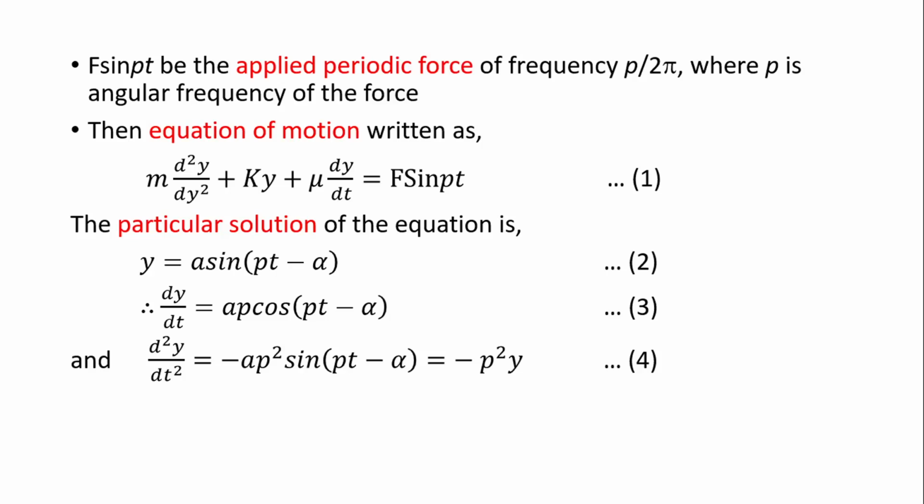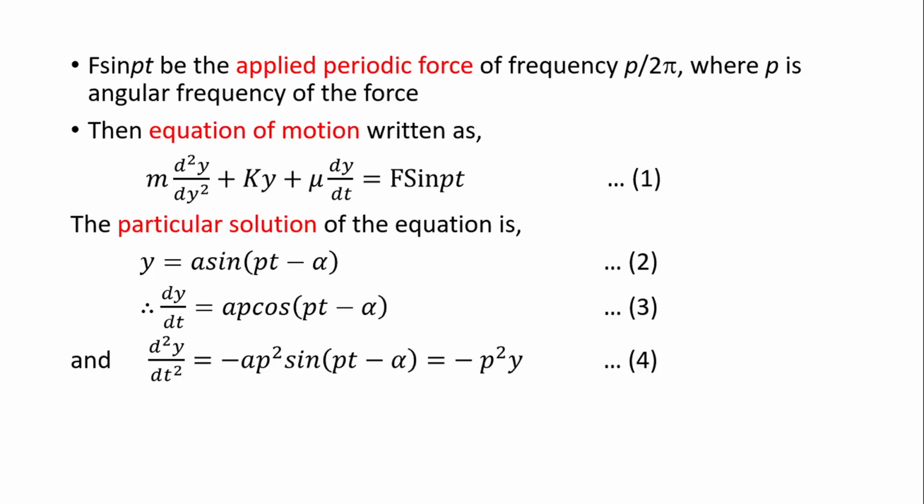Now since it is a periodic force, we have to express it by a trigonometric function, that is sine function. And let us say that the applied periodic force is F sine Pt, where P represents the angular frequency of the periodic force, so that the frequency of the periodic force is P upon 2 pi. In this way, the equation of motion for the forced vibrations will be m d2y by dt square plus ky plus mu dy by dt equal to F sine Pt. Let us call it equation 1.